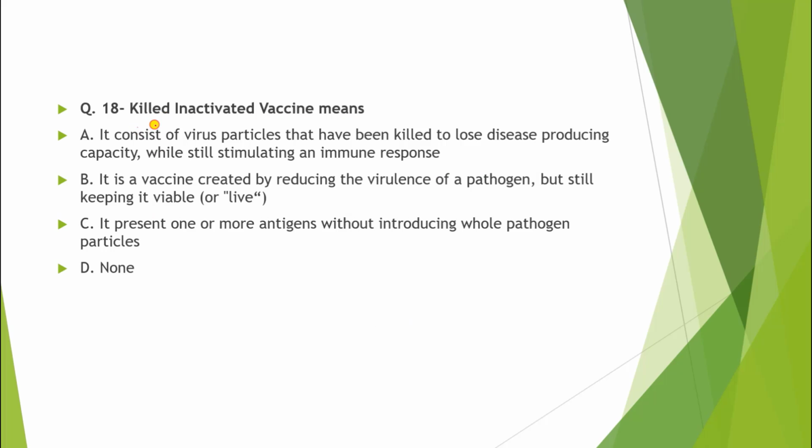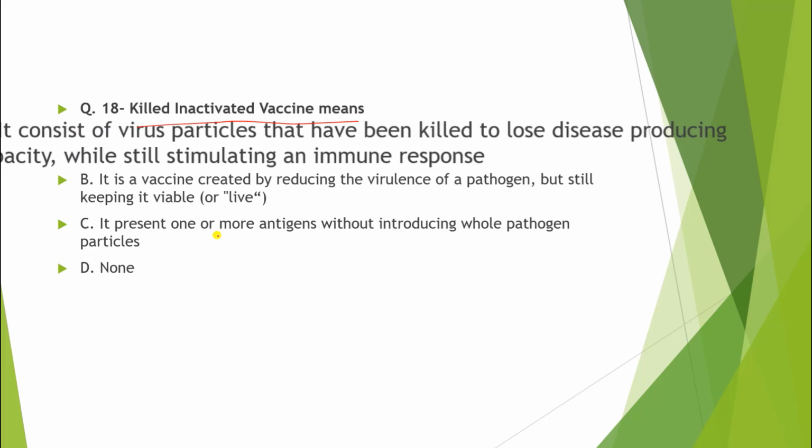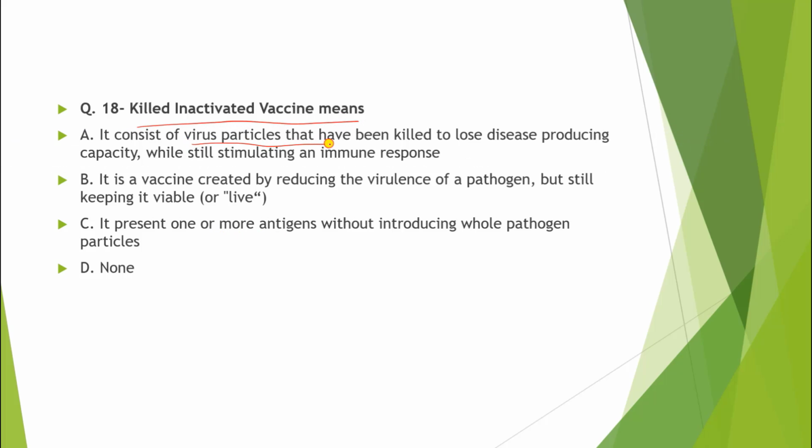Now question number 18, killed inactivated vaccine means. So the correct answer is it consists of virus particles that have been killed to lose disease producing capacity while still stimulating an immune response. Means in this what we are doing, we are killing a virus particle but it has the ability to stimulate the immune response.